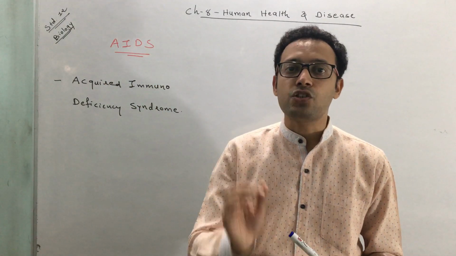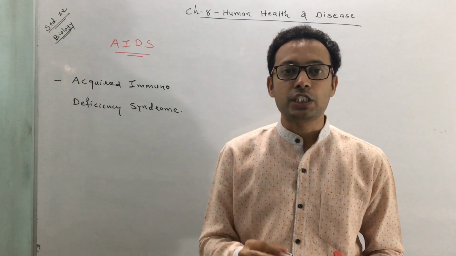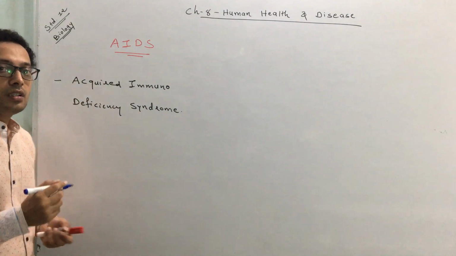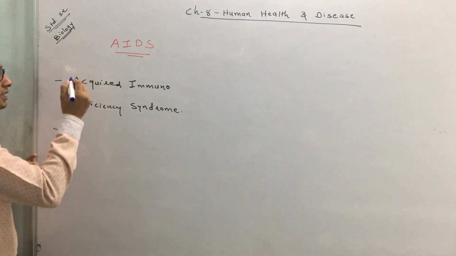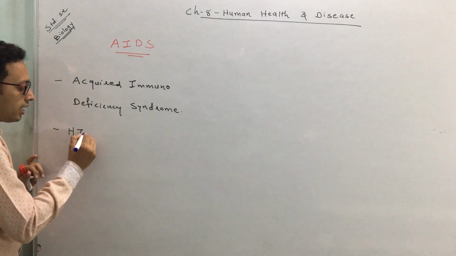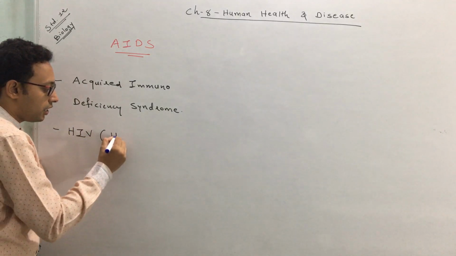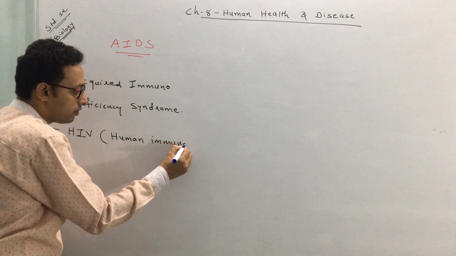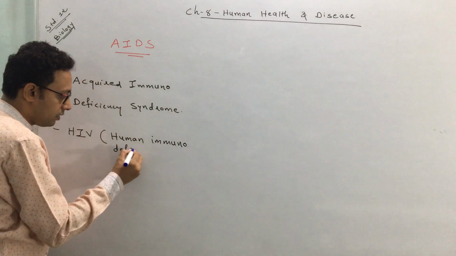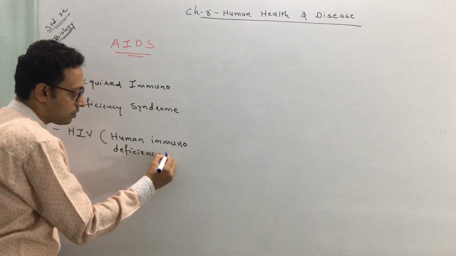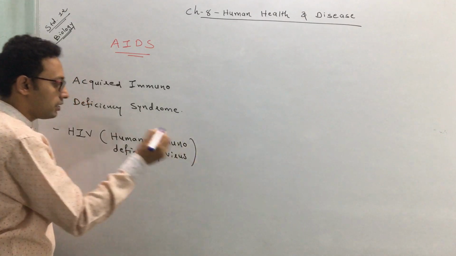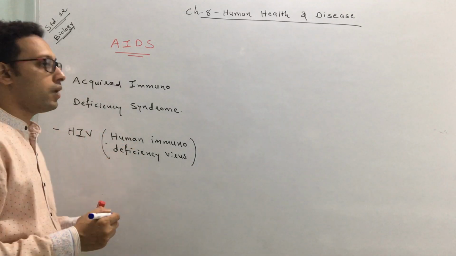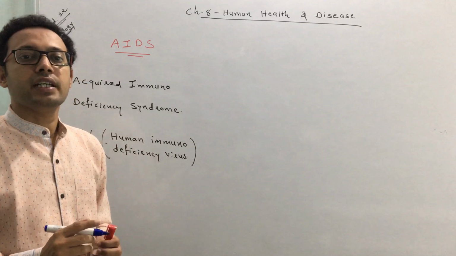This is an infectious disease, a sexually transmitted infectious disease, and it is caused by a virus. The virus which is responsible for causing AIDS is HIV. The full form is human immunodeficiency virus. Clear? This virus is responsible for causing AIDS.